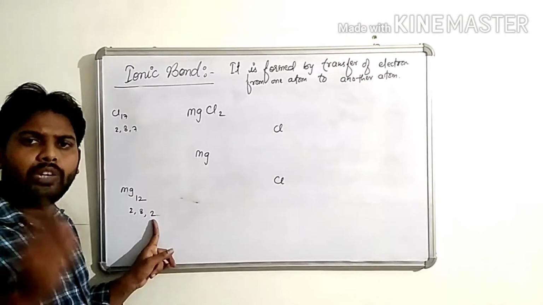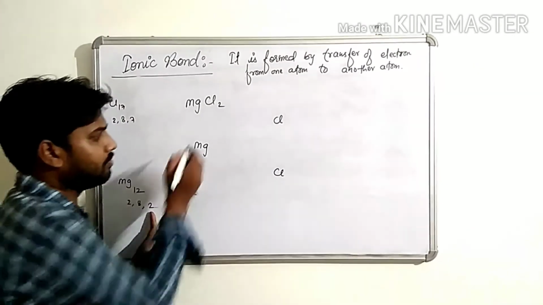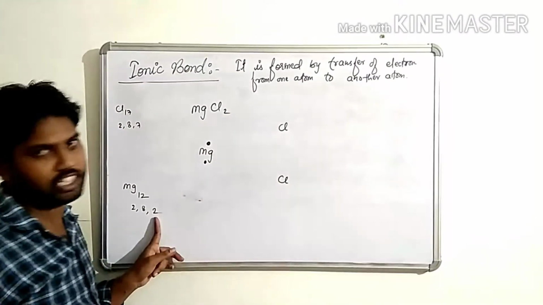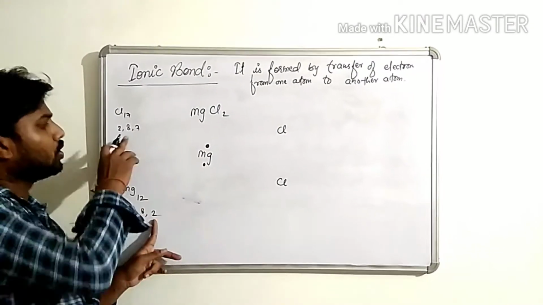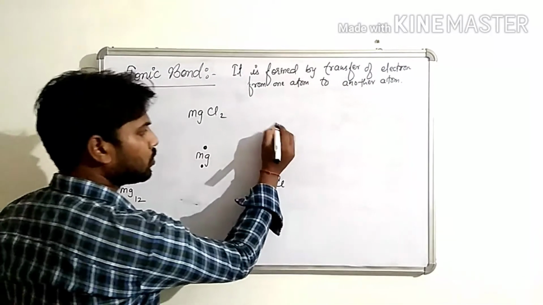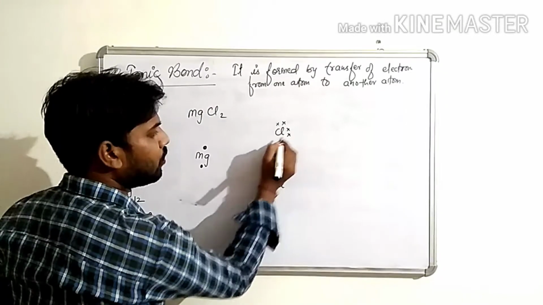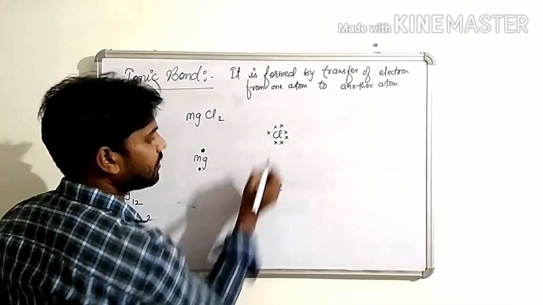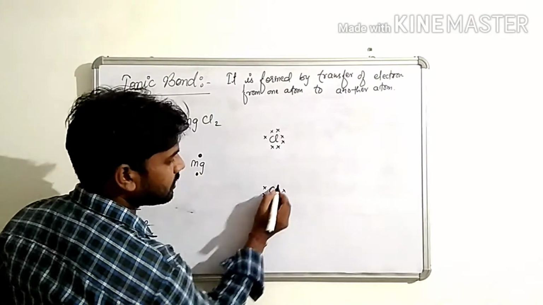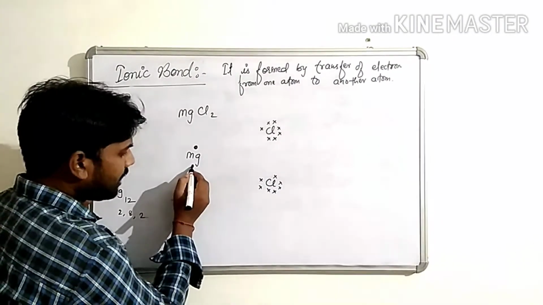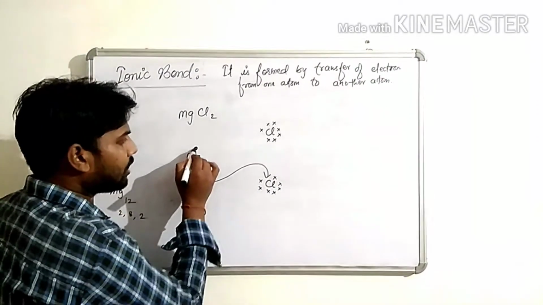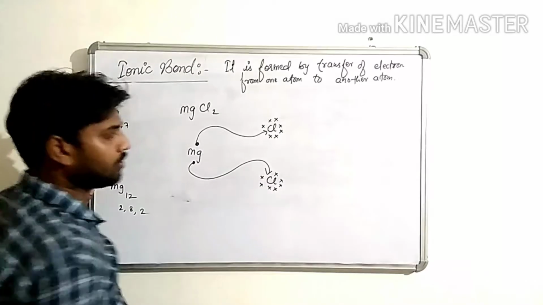Magnesium contains 2 electrons in the last cell. Now, suppose these are the electrons of magnesium. Chlorine contains 7 electrons in the last valency cell, so 1, 2, 3, 4, 5, 6, 7. Magnesium will transfer 1 electron to this chlorine and 1 electron to this chlorine.